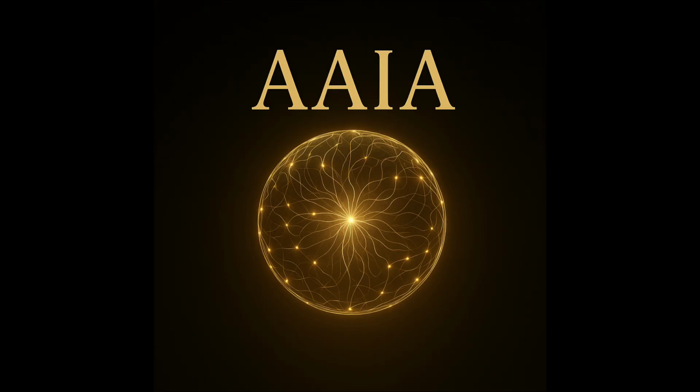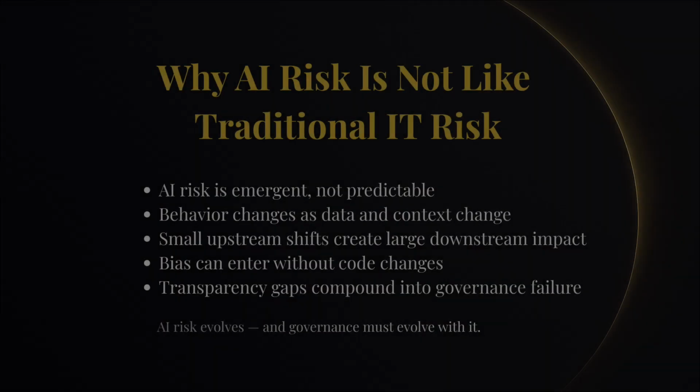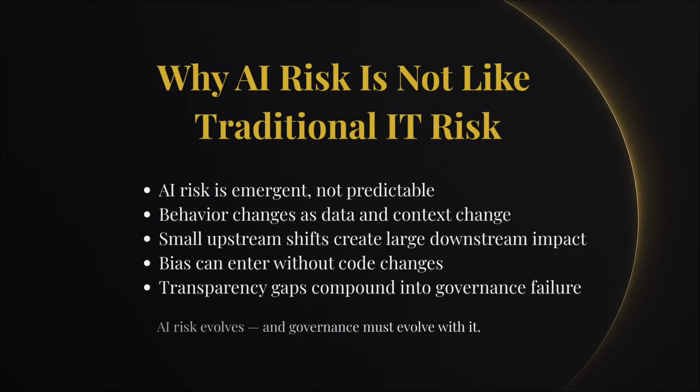Today, we explore something most organizations misunderstand. AI risk is not one thing. It is a system of misalignments, small on their own, devastating when combined. In traditional systems, risk feels predictable. In AI, risk feels emergent because behavior changes when data, context, or assumptions change.